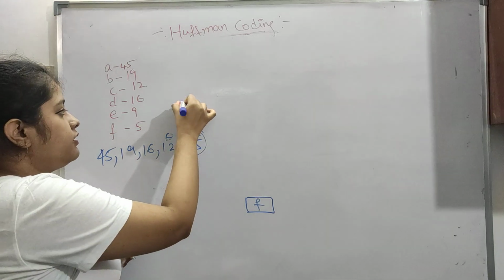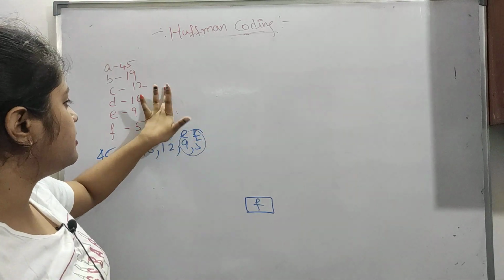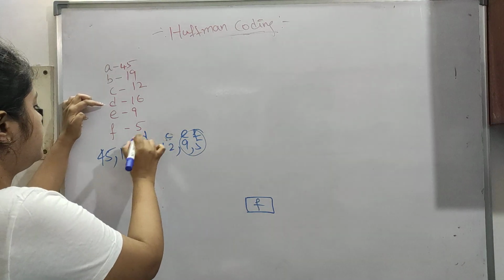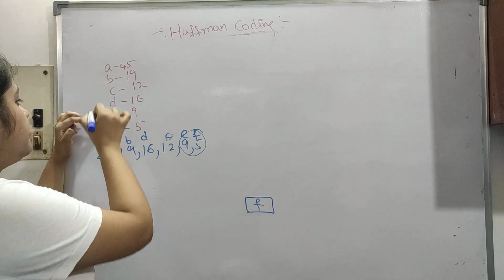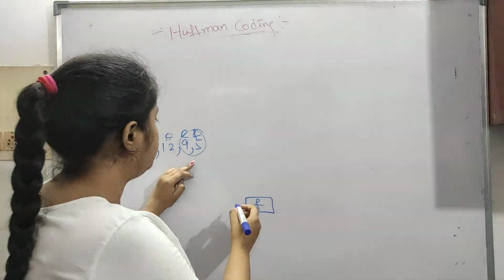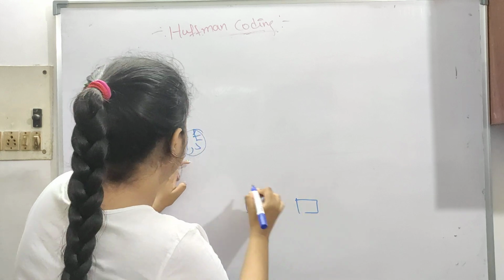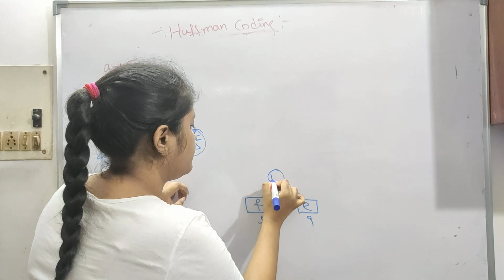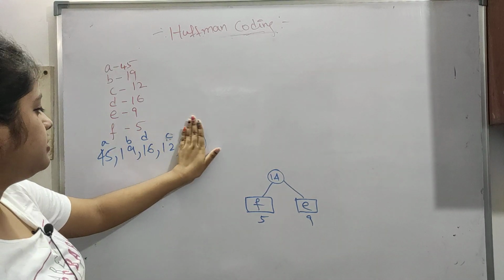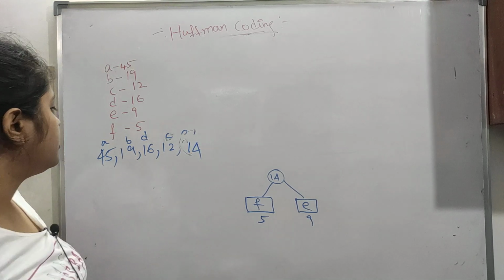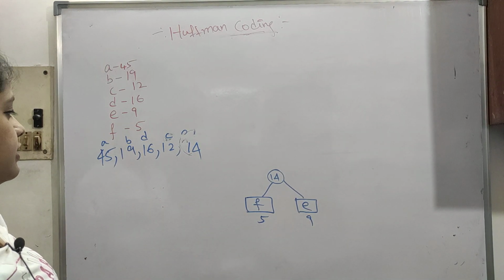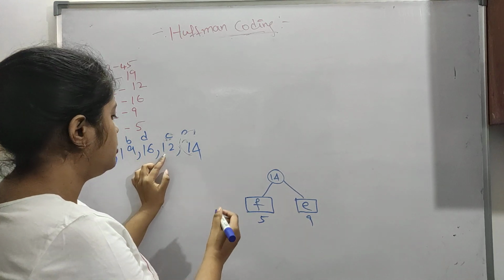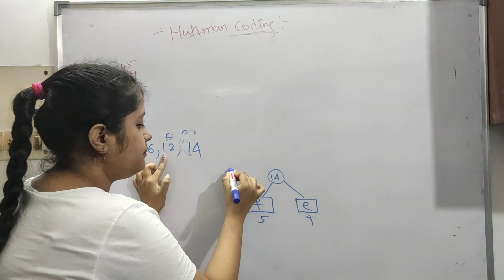This is very confusing. I write like this, so don't write like this, as it will confuse you and give you wrong answers. This is C, 16 is D, 19 is B, 45 is A. So 5 is F, and next is E, which is 9. Now 5 plus 9 comes to 14. Let's say 14 is present. Among all of these, which are the least two? 14 and 12, all others are greater. 12 is lesser than 14, so 12 will be placed here.